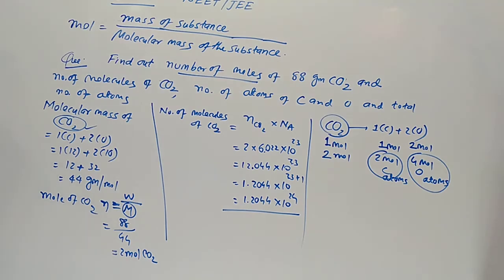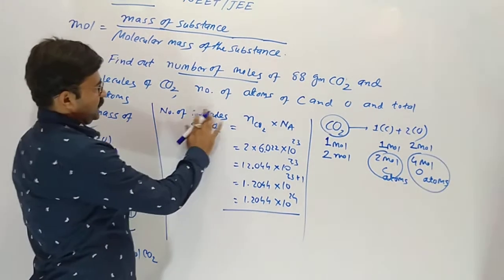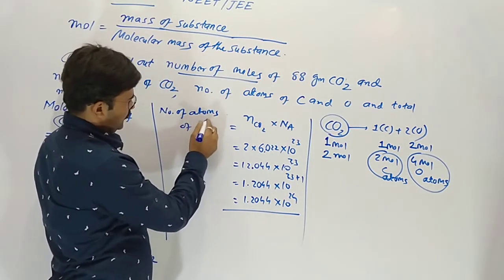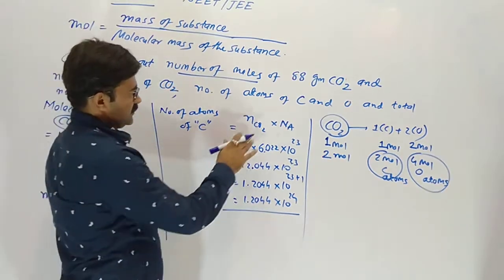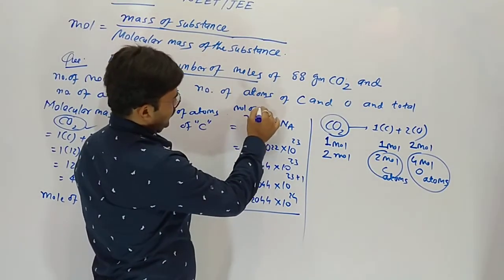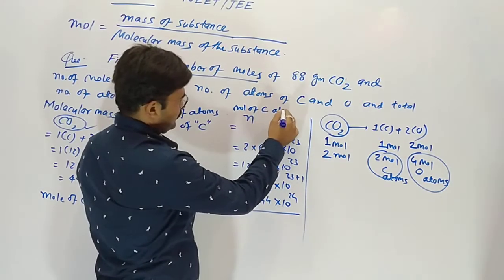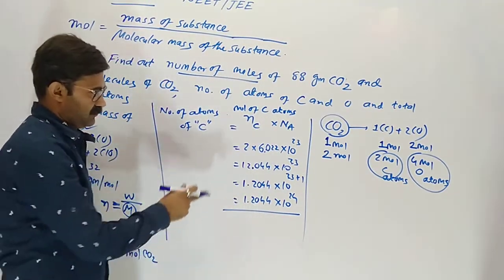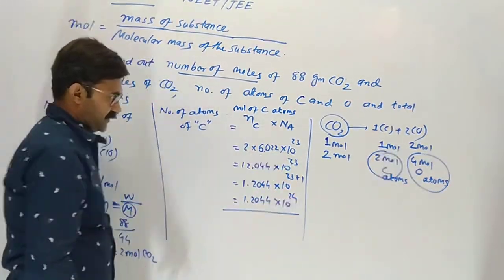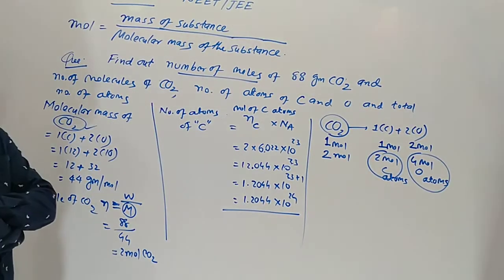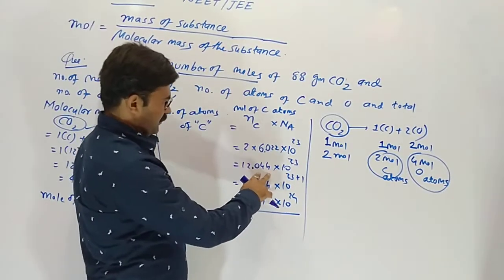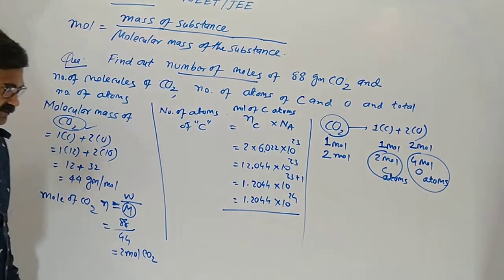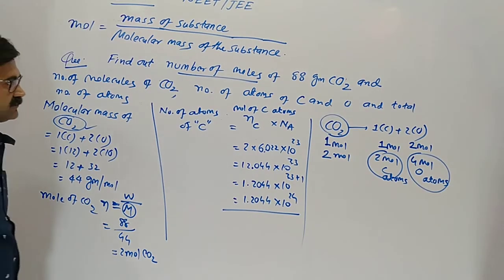Yes, now getting the number of atoms of carbon. So mole of carbon atoms multiplied by Avogadro number. Mole of carbon atoms 2 into 6.022 × 10^23. So 12.044 × 10^23. 1 decimal comes here: 1.2044 × 10^24.